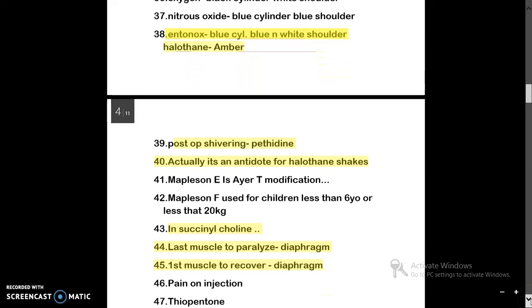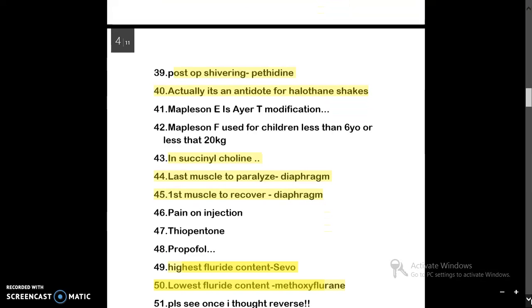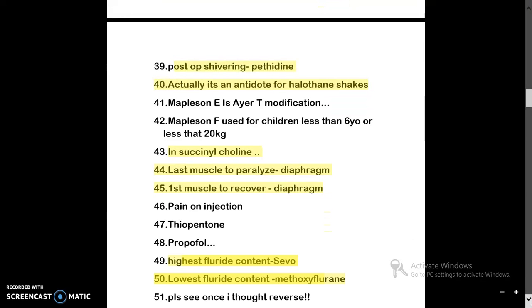Then the drug of choice for post-op shivering is pethidine, and it is also an antidote for halothane shakes. So pethidine is given for post-op shivering. Question asked for post-op shivering, what to do? We can give pethidine, and it is also antidote for halothane shakes.